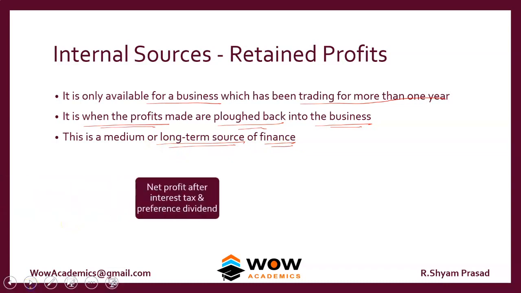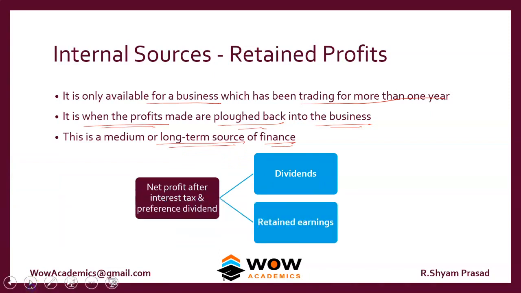We can take it like this: the net profit after interest, tax and preference dividend is available for the equity shareholders, but the company can either declare that profit as dividends, or they can send it to the retained earnings. They can retain it and it goes to the reserves, and this money is available for further investment or further dividends in the future.